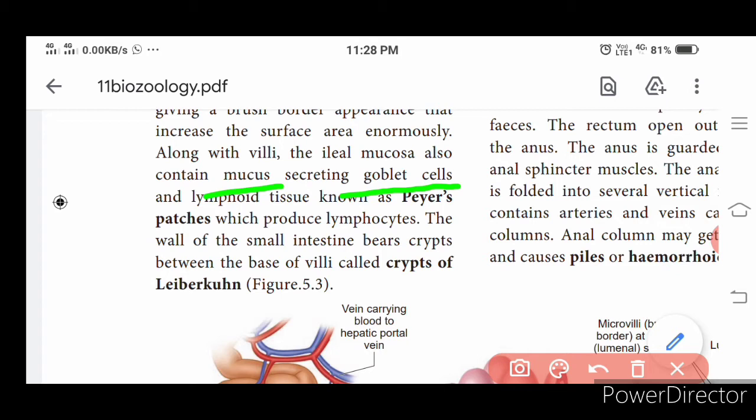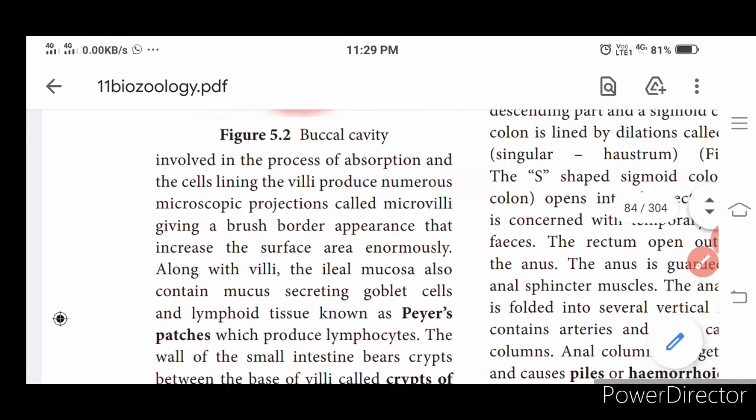Then lymphoid tissues also occur in the small intestine. They are called Peyer's patches. These Peyer's patches are immunogenic in function. They help in the production of lymphocytes, and also help in the immunity of the body. The walls of the small intestine bear crypts between the bases of the villi, called the crypts of Lieberkühn. No specific function is given for the crypts of Lieberkühn. Only the scientist's name is given, who observed and named it.